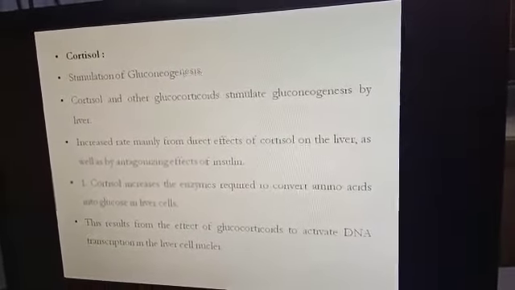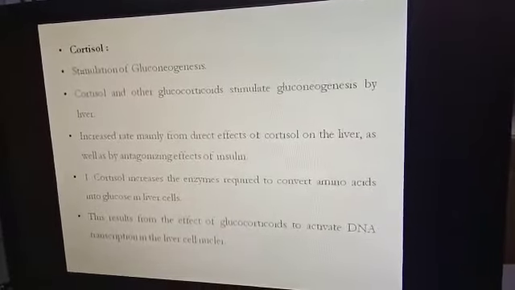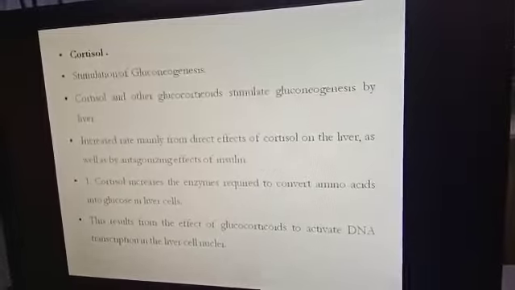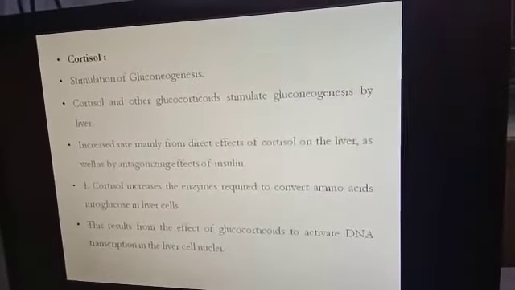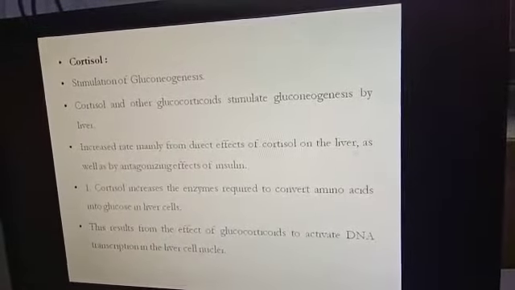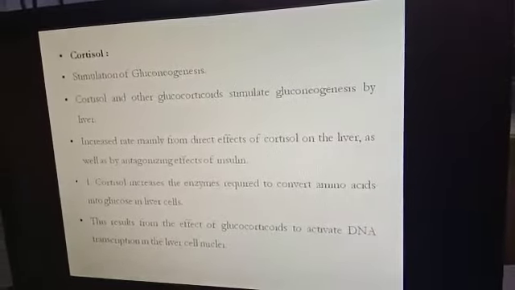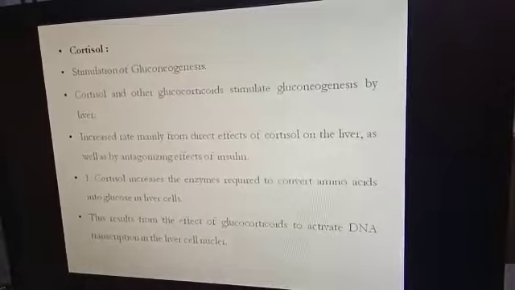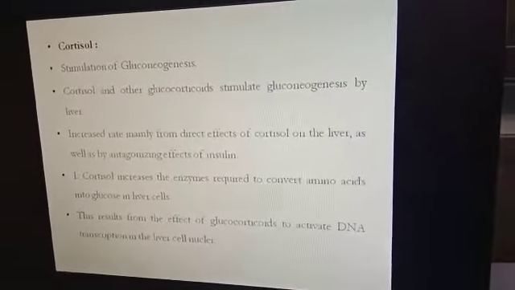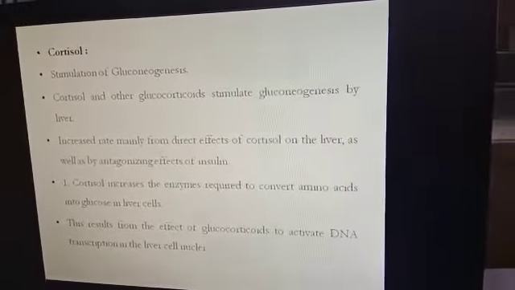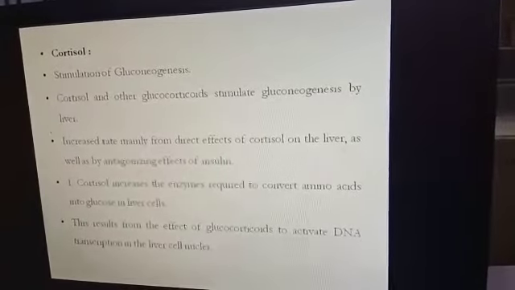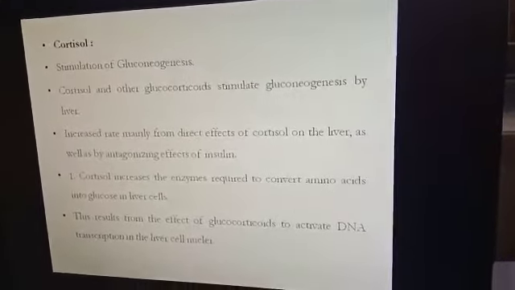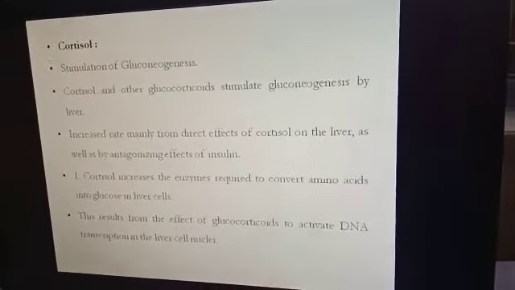To synthesize glucose in the liver, we require enzymes. So these glucocorticoids or cortisol activate the transcription of DNA, meaning synthesis of RNA. That RNA will be converted into enzymes. These enzymes are related to gluconeogenesis. When these enzymes are synthesized, they will utilize whatever substrate is available in the liver to synthesize glucose.